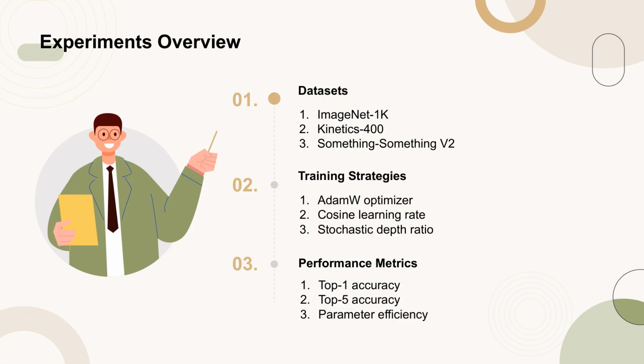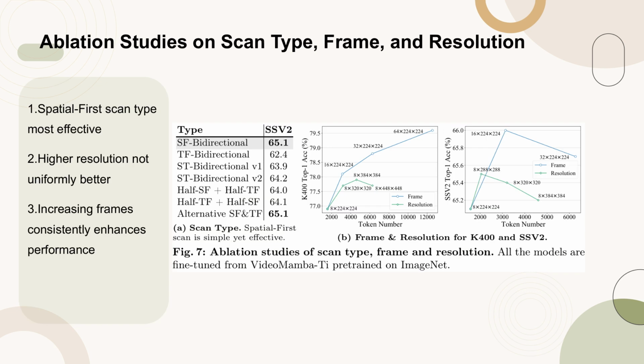The experiments were conducted on several datasets including ImageNet 1K, Kinetics 400, and Something-Something v2. The training strategies employed included the use of the AdamW optimizer with a cosine learning rate schedule and adjustments to the stochastic depth ratio. Performance was evaluated based on top 1 and top 5 accuracy, as well as the efficiency in terms of the number of parameters used. Figure 7 presents the results of ablation studies focusing on the scan type, frame count, and resolution of models fine-tuned from VideoMamba pre-trained on ImageNet.